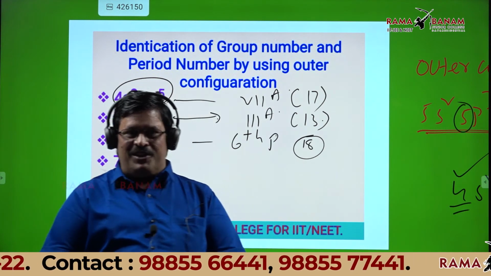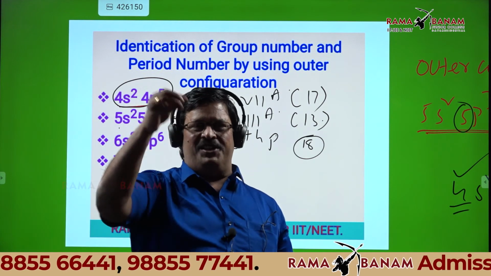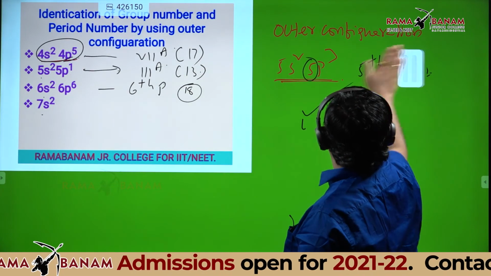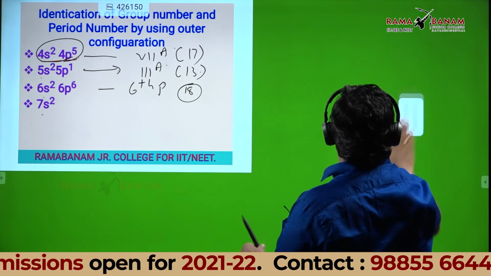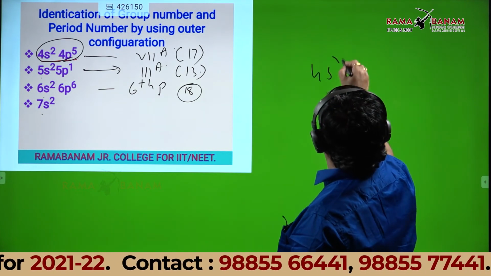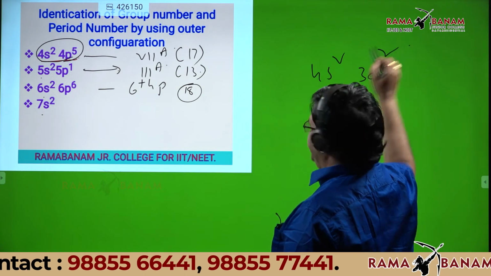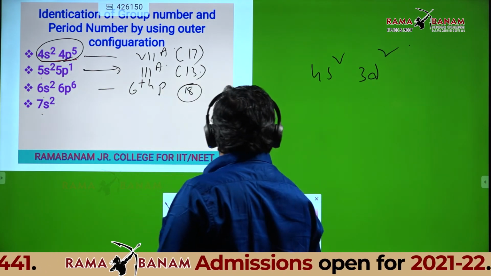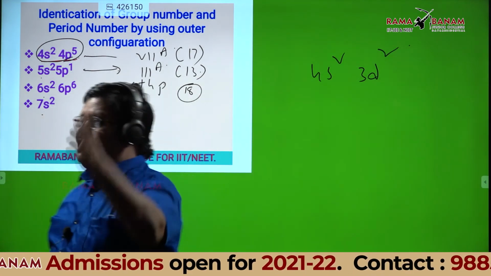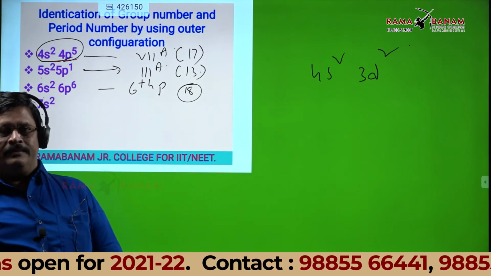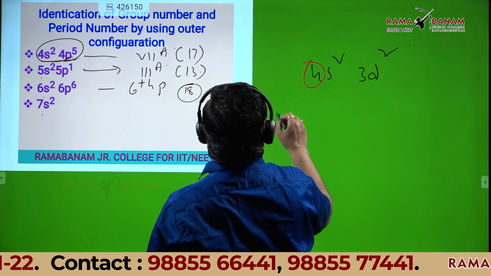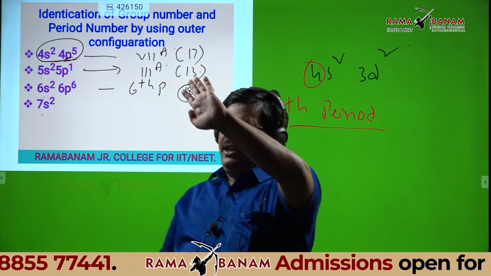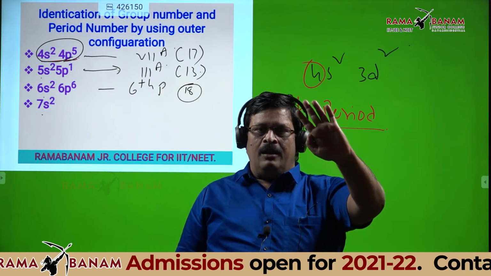Now I'll discuss one more. Listen, students. This is very important. I want to write one more. Just don't look at that slide, look at the board. Suppose the configuration is 4s2 3d2. Can anyone tell the period number? 4th period, excellent, because the outer shell is 4. So 4th period. 14th group, sir. 4B group, sir.